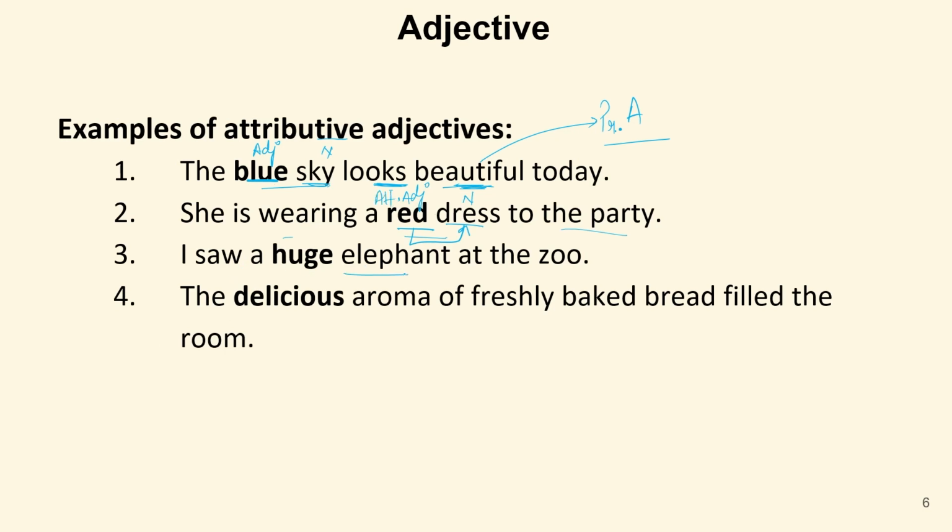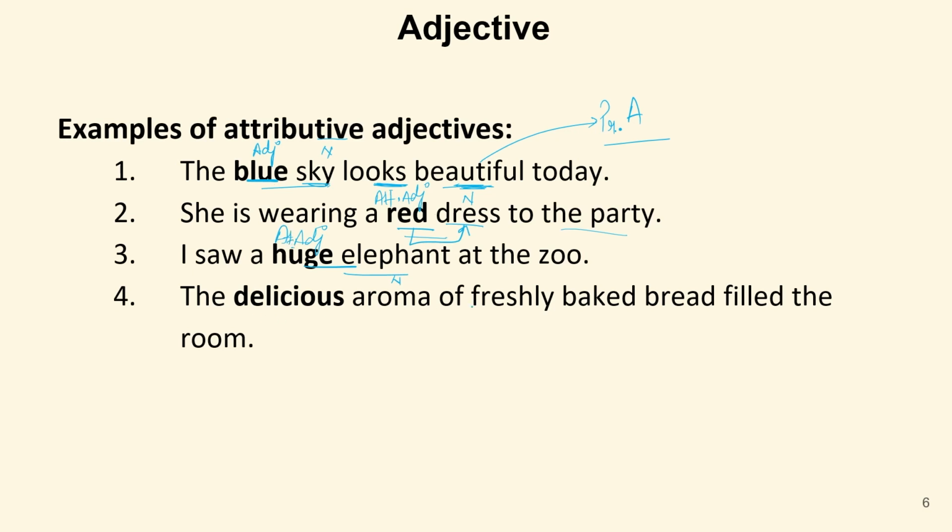I saw a huge elephant at the zoo. Now, elephant is a noun. Huge is telling us the shape or size. It's actually telling us the size of this elephant. Huge means very big. So this is again an adjective and an attributive adjective.